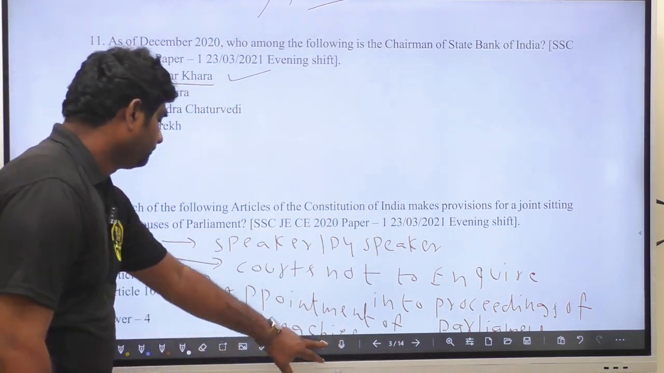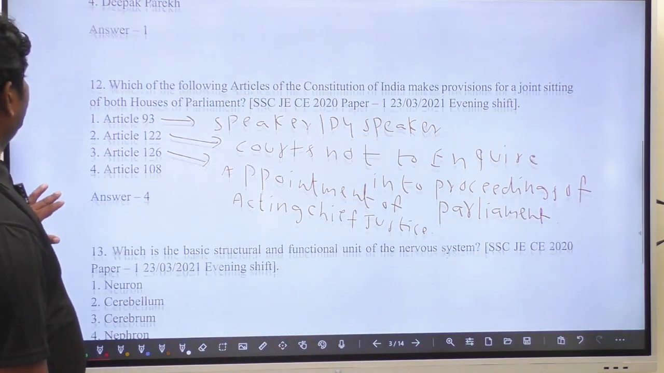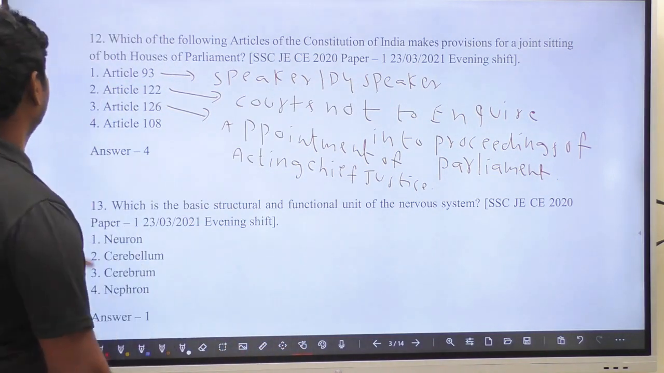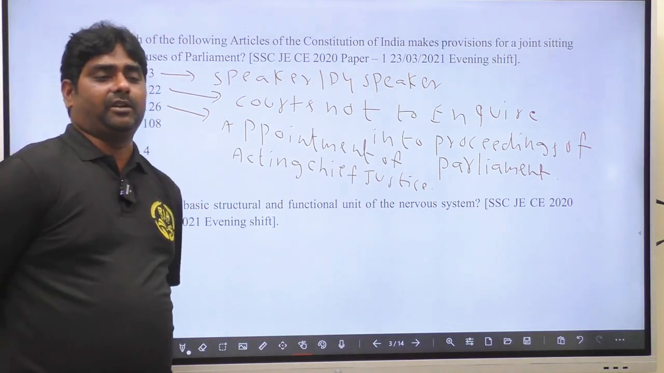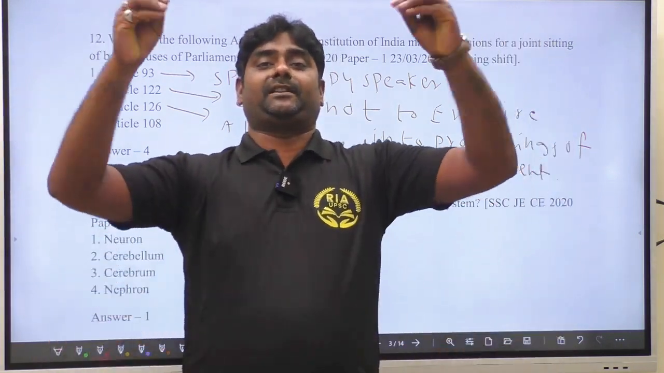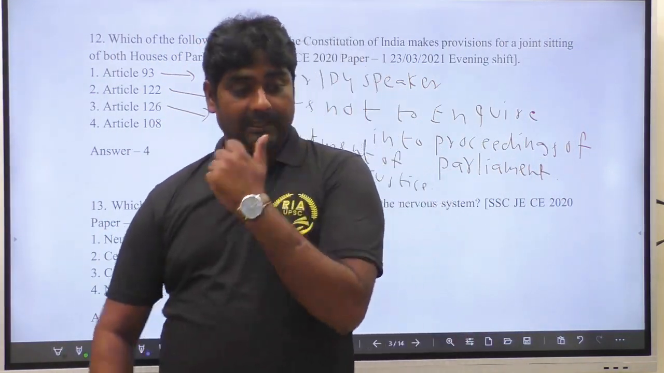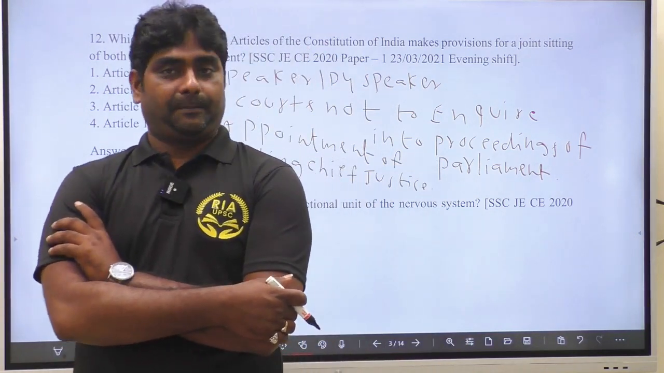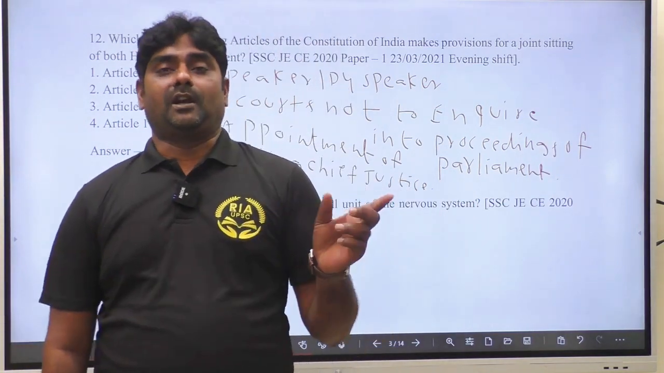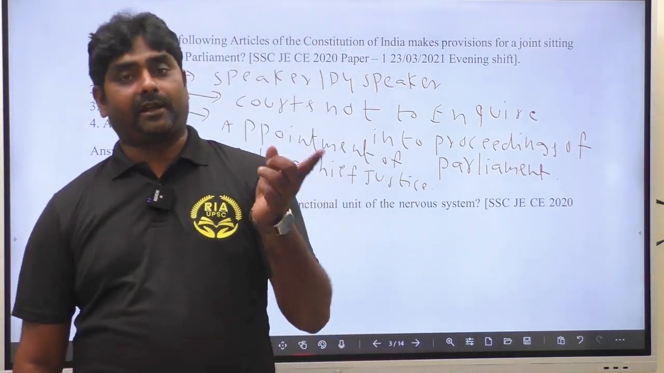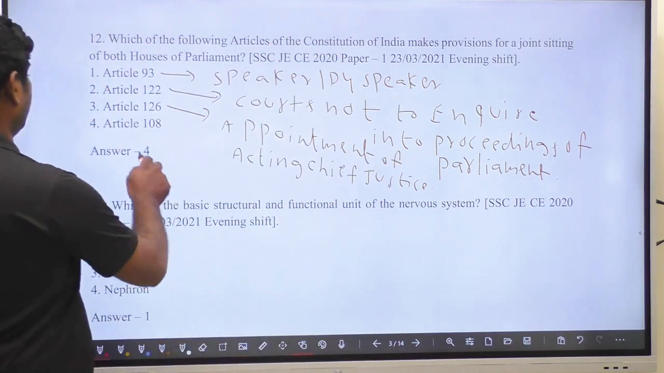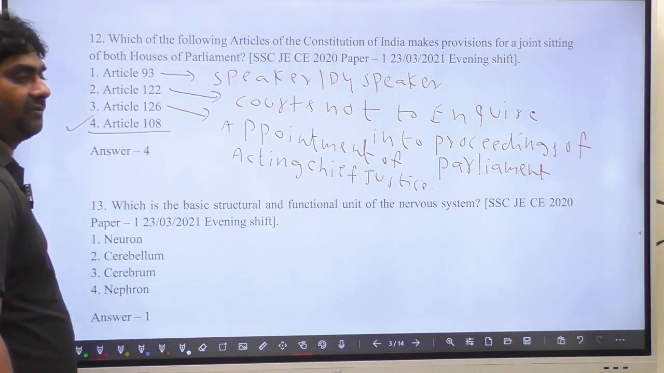One more question: which article of the Constitution of India makes provision for a joint sitting of both houses of parliament? A joint sitting of both houses is called by the president and presided by the speaker. Suppose a bill is adopted in one house and pending in the other, then a joint session is called. It is called by the president but presided by the speaker, that is very important.